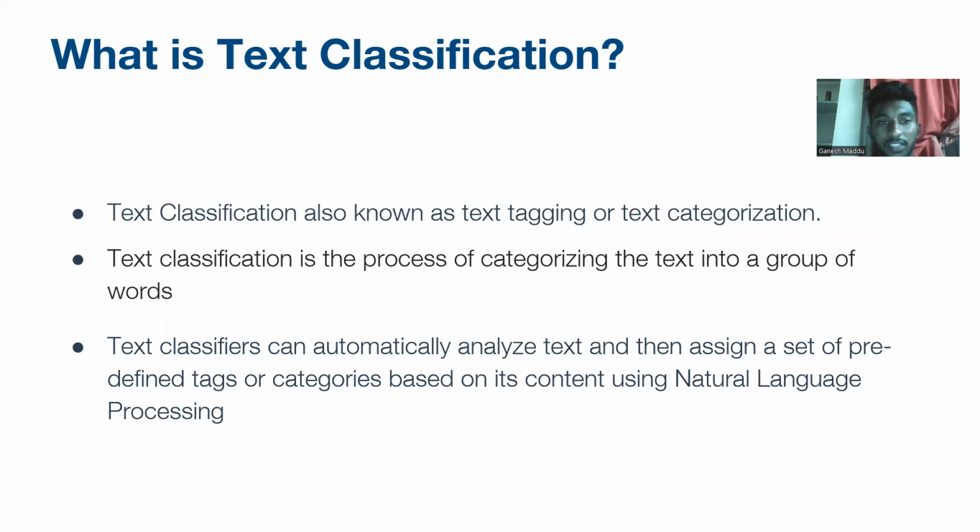What is text classification? Text classification is also known as text tagging or text categorization. Text classification is the process of categorizing the text into a group of words. Here, the main aim of text classification is to categorize the given sentence to a group of words. A text classifier can automatically classify text and then assign a set of predefined tags or categories based on its contents using natural language processing. There are three types of text classification: rule-based, machine-based, and hybrid-based.